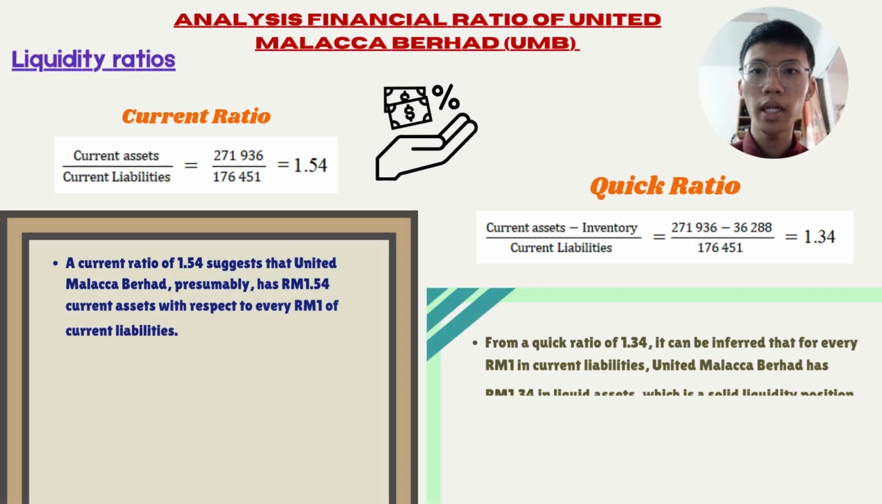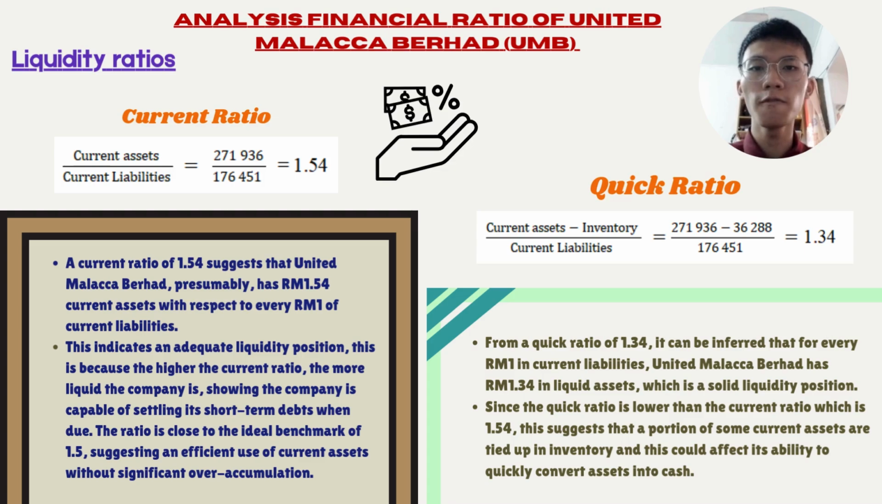Thank you, Tan Jimin. My name is Teo Kwan Ju. My matric number is 304601. Today, I will continue with analyzing the financial ratios of United Malacca Berhad, UMB.